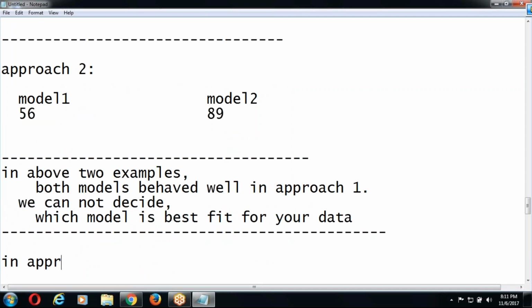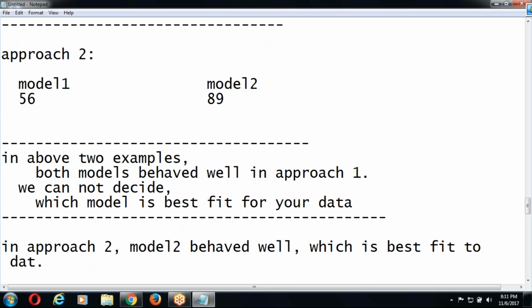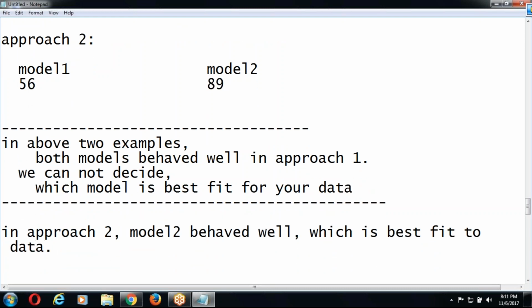In approach 2, model 2 behaved well, which is the best fit to the data. So when computation occurs, whether I need to deploy model 1 or model 2, I can go with model 2. Understand? Like this.